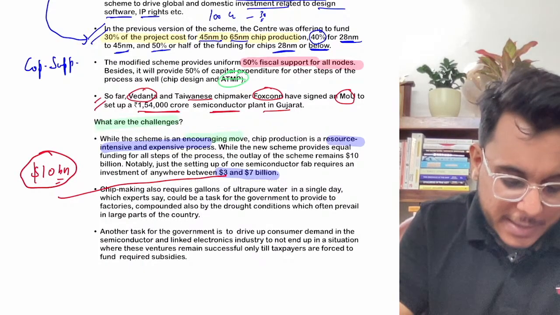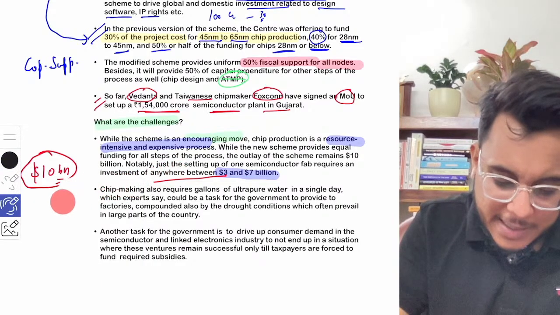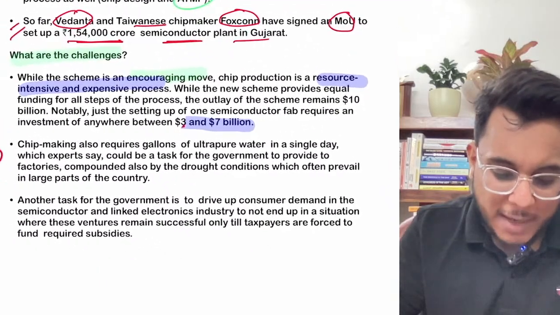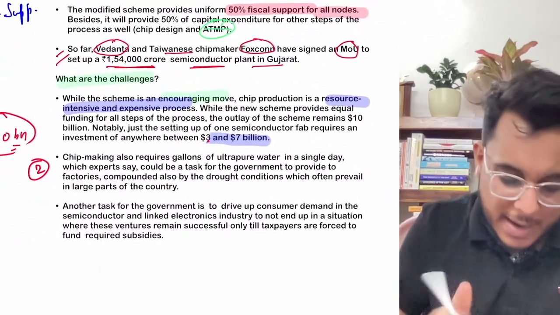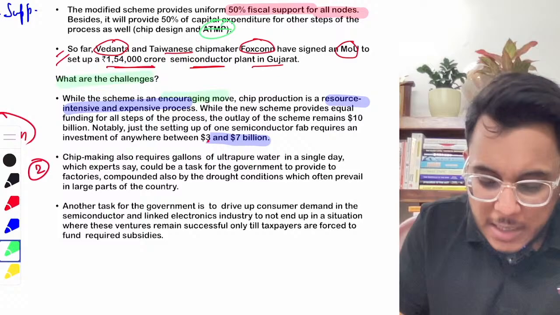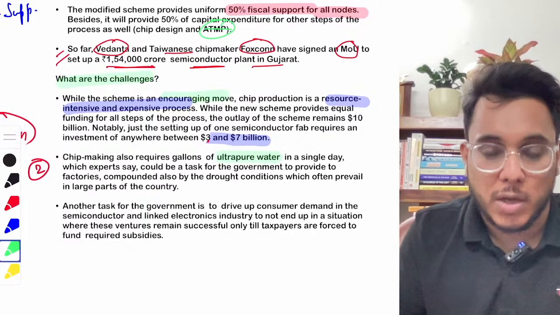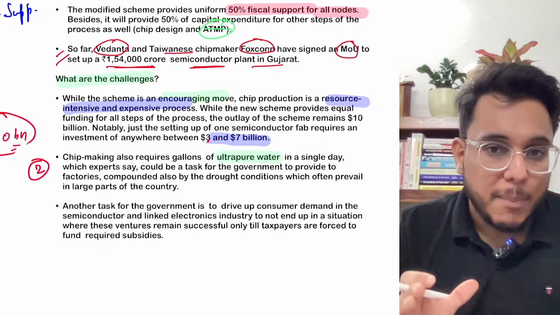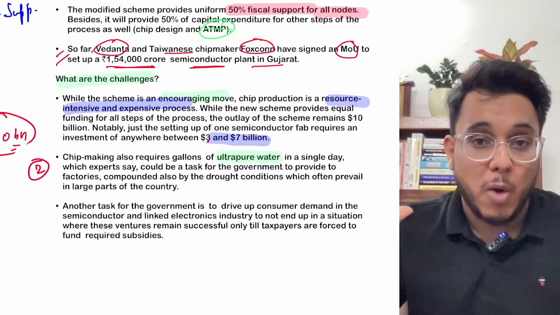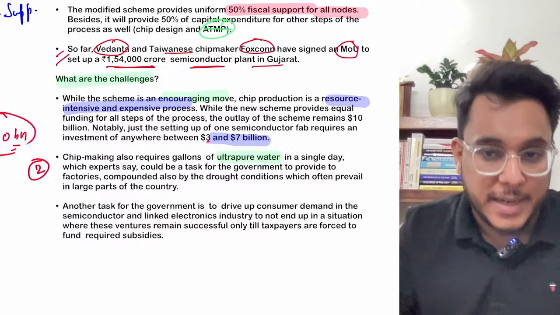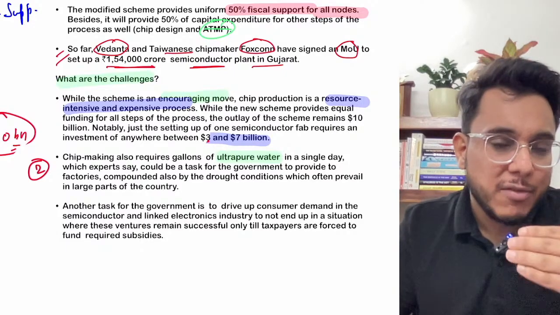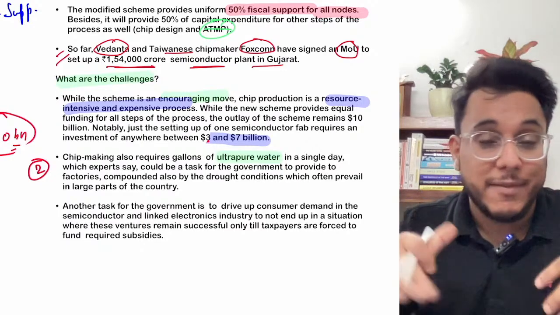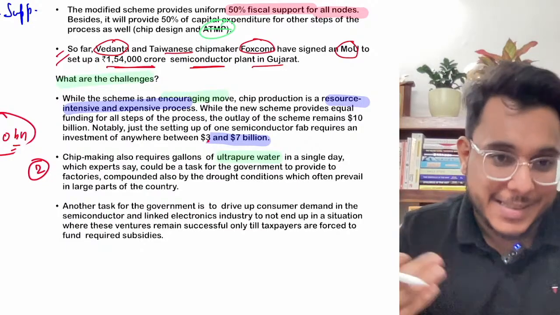That's the first challenge. Then the second challenge is a very practical problem. When we talk about chip manufacturing, it needs a lot of ultra pure, ultra distilled water. Now, to get ultra distilled, ultra pure water, a large amount of normal water is first needed. The question comes: will the government be able to provide such a big amount of water when we are facing so much of a water crisis right now?